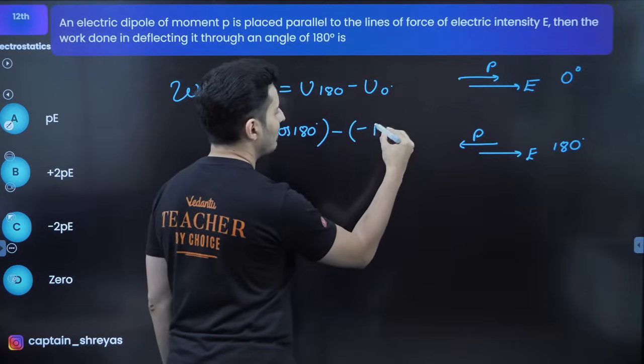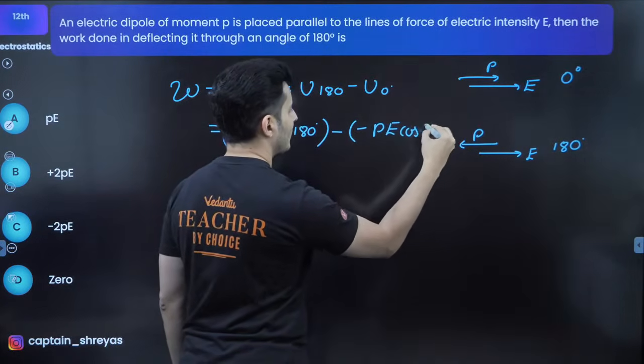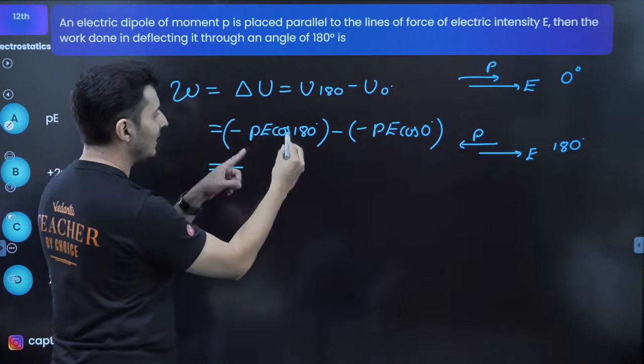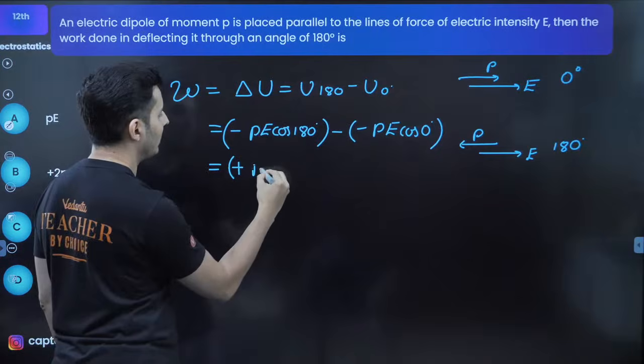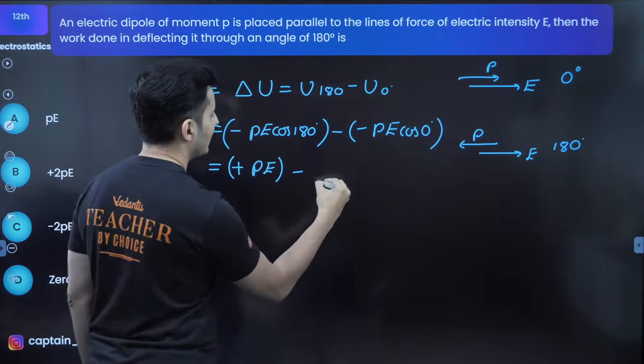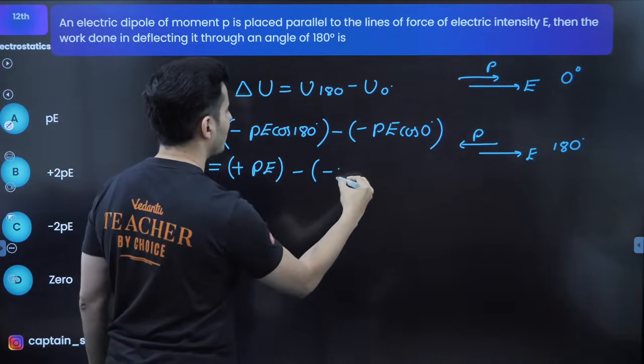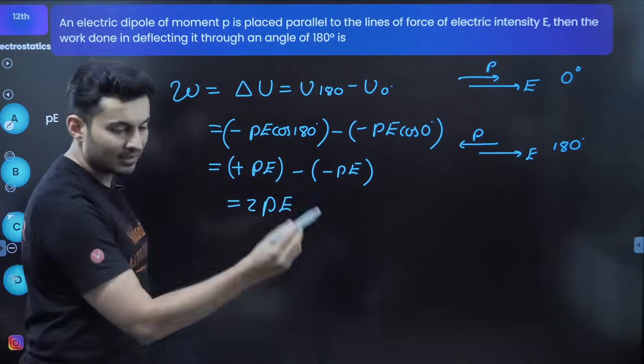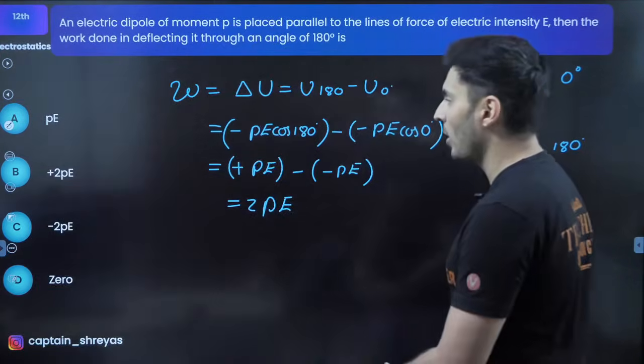And here also it will be minus PE cos of 0 degrees. Now this will become minus PE cos 180. Cos 180 is minus 1, so it will become plus PE. Now this minus as it is. Cos 0 is 1, so it will become minus PE. So it just becomes 2 times P times E. That's all. So 2PE is the option.